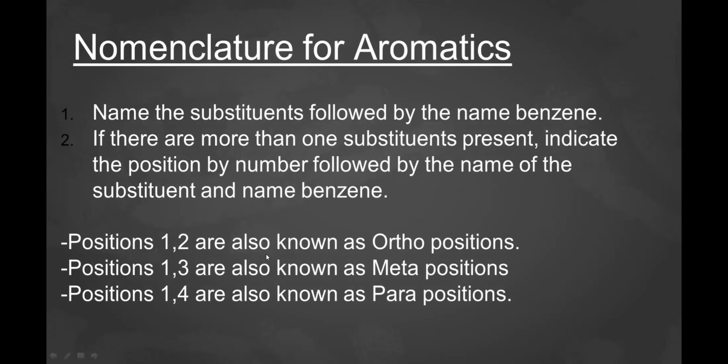Now let us go on to the nomenclature of aromatics. First, name the substituent followed by the name benzene. And then, if there is more than one substituent present, indicate the position by number followed by the name of the substituent and the name benzene. There's no need to indicate the position if there is only one substituent. Take note that positions 1, 2 are also known as ortho positions. Positions 1, 3 are also known as meta positions, and positions 1, 4 are also known as para positions.